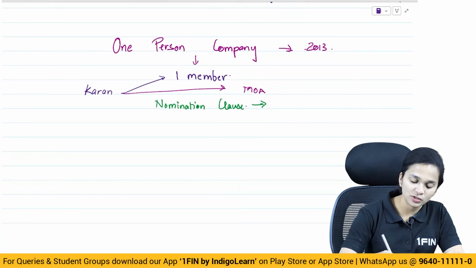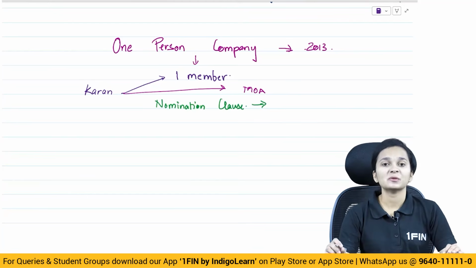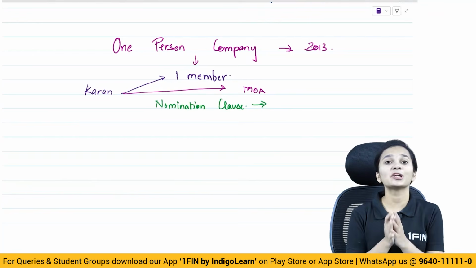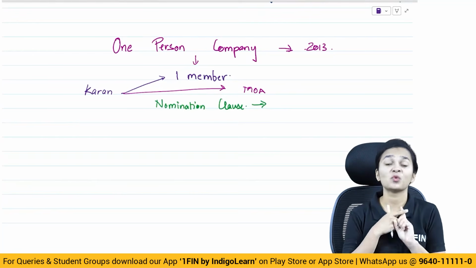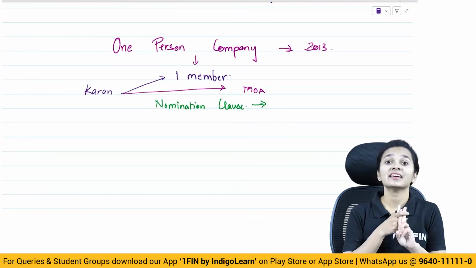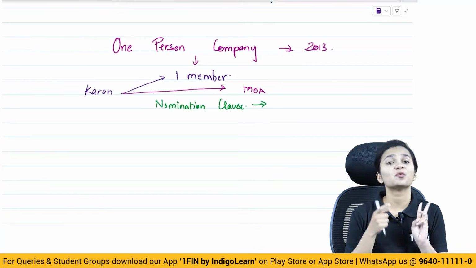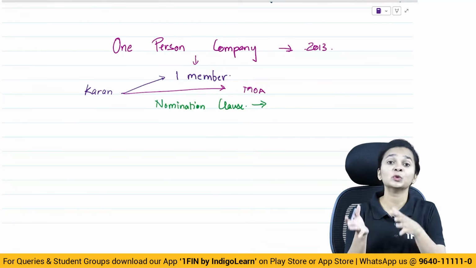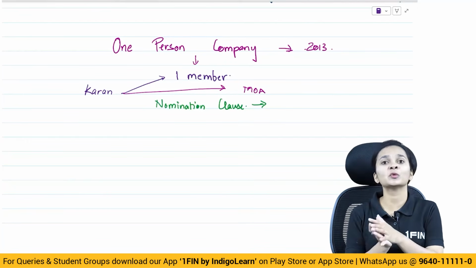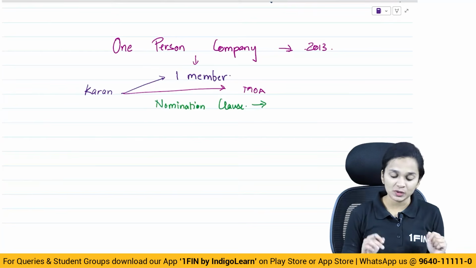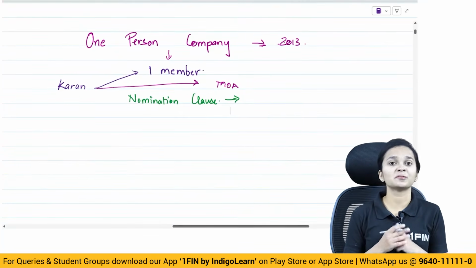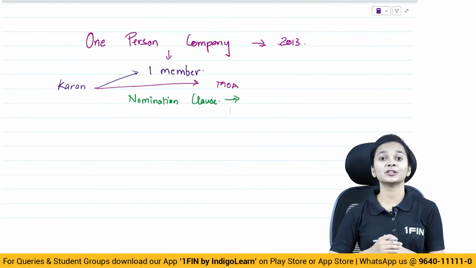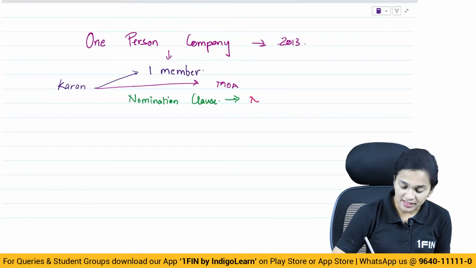Now what does the nomination clause say? Since in case of a one person company there's only one member, what will happen if the member dies? What will happen if the member becomes incapacitated? What will happen if the member is no longer able to operate the company? Who will take over the company? Who is going to look after the company? So in such a situation, what is the member of a one person company required to do? The member of a one person company is required to nominate a person as his nominee.